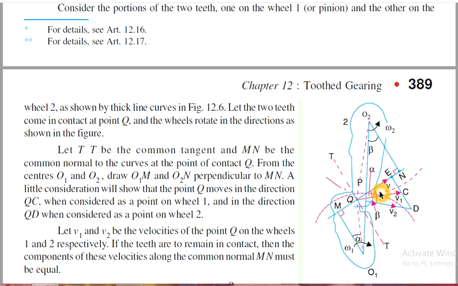A little consideration is that the point Q moves in the direction QC when considered as a point on wheel 1, and the point Q moves in the direction QD when considered as a point on wheel 2. Let V1 and V2 be the velocities of the point Q on wheels 1 and 2. If the teeth are to remain in contact, then the components of these velocities along the common normal must be equal.